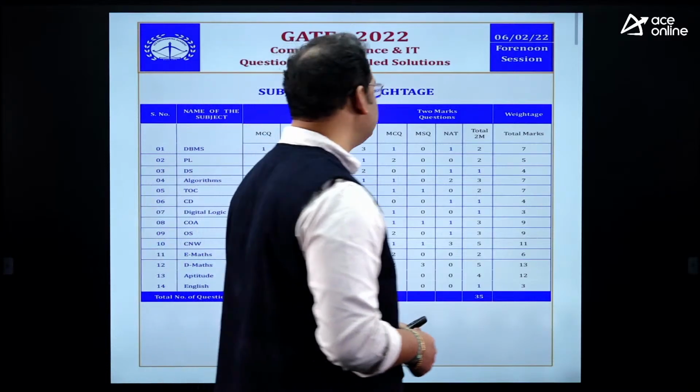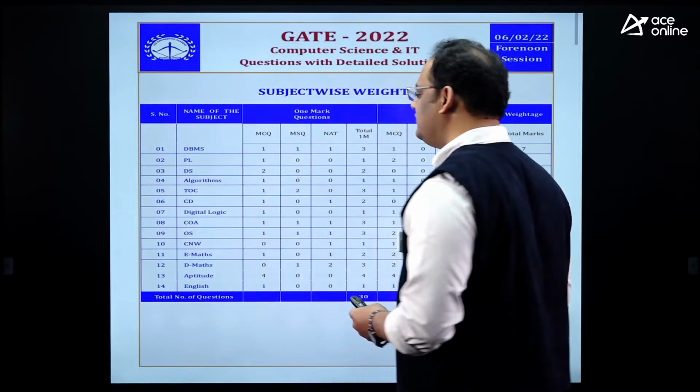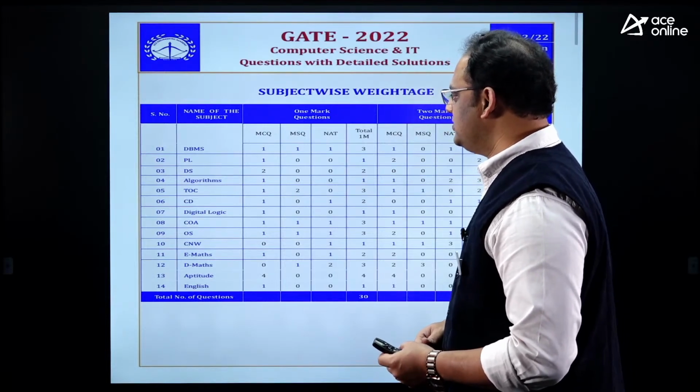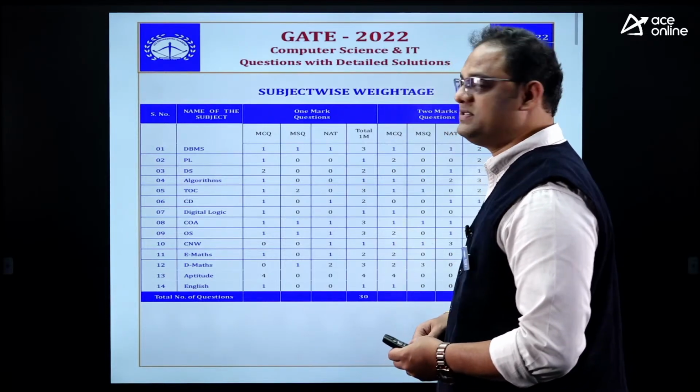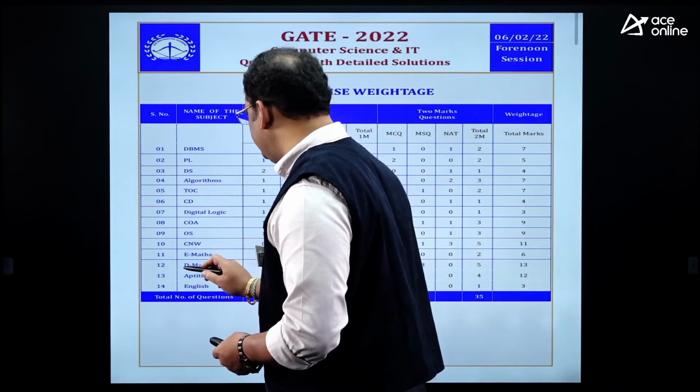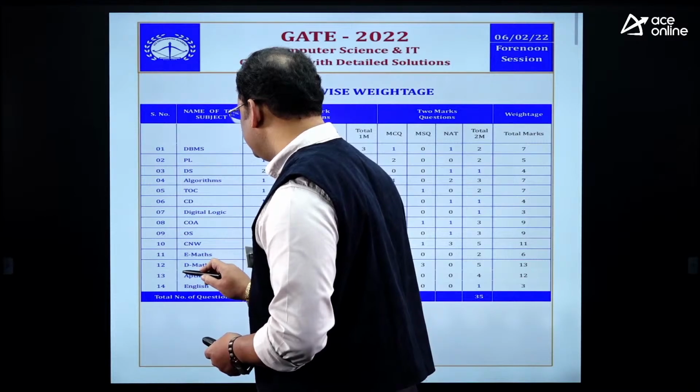So this is our GATE 2022 paper subject-wise weightage. If you observe this subject-wise weightage, here we have the subject like discrete mathematics.